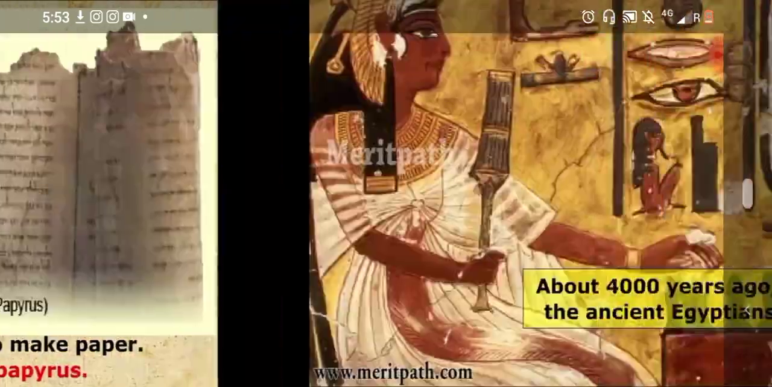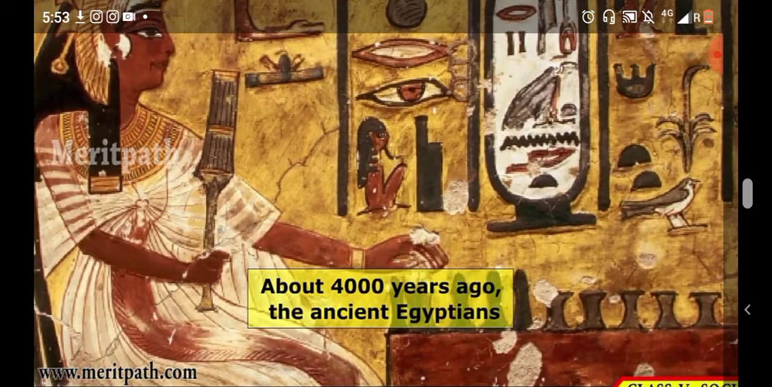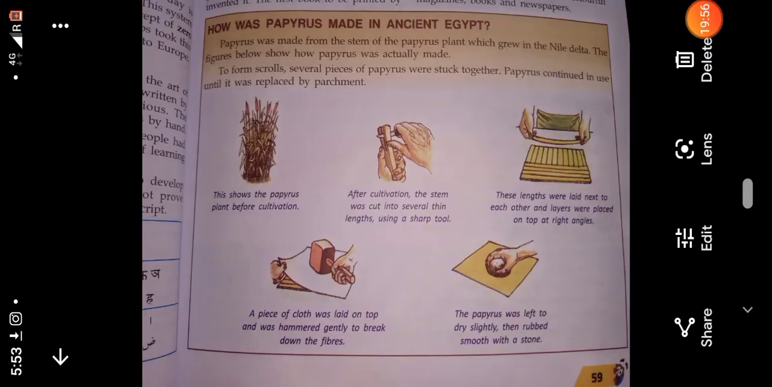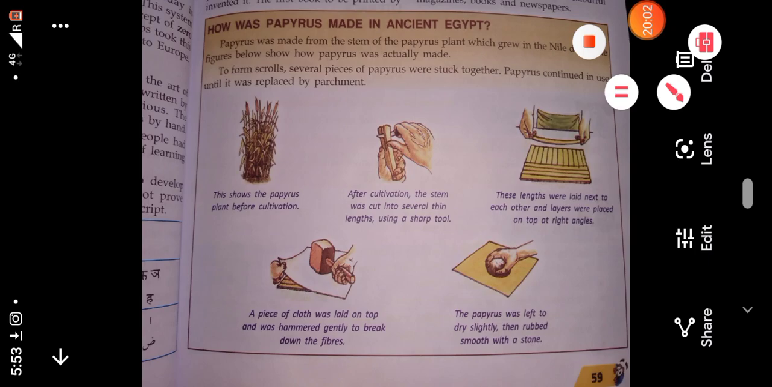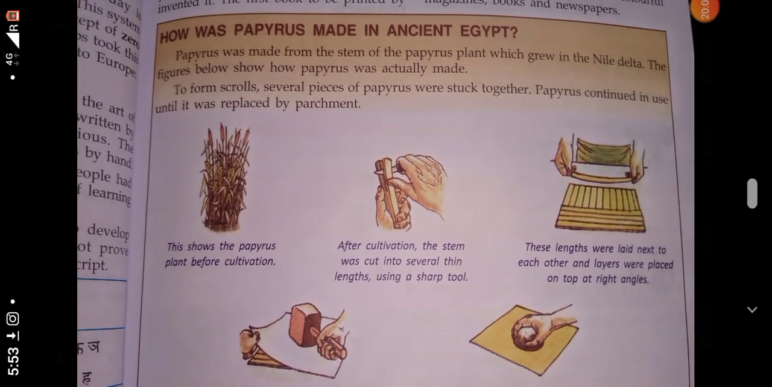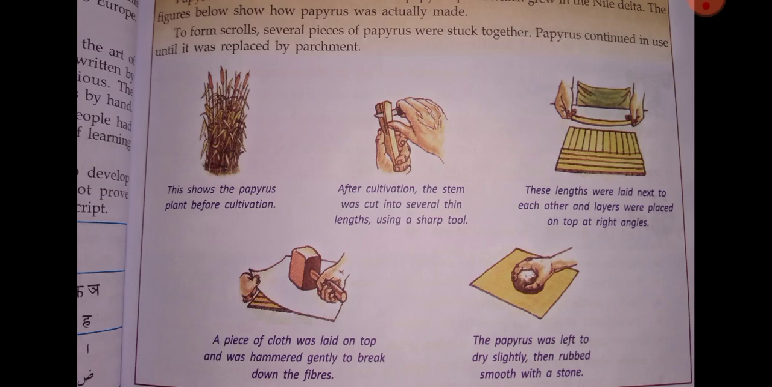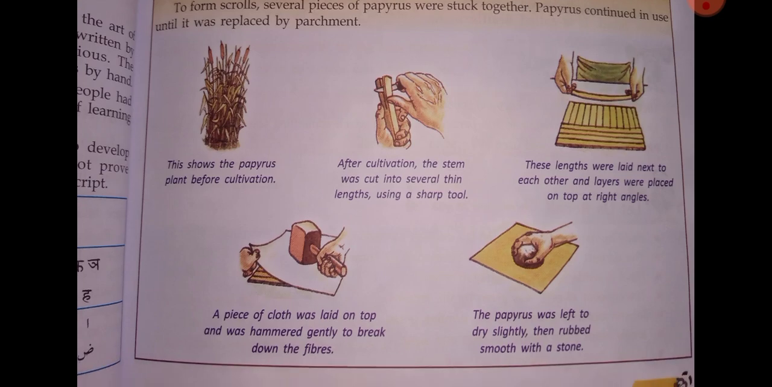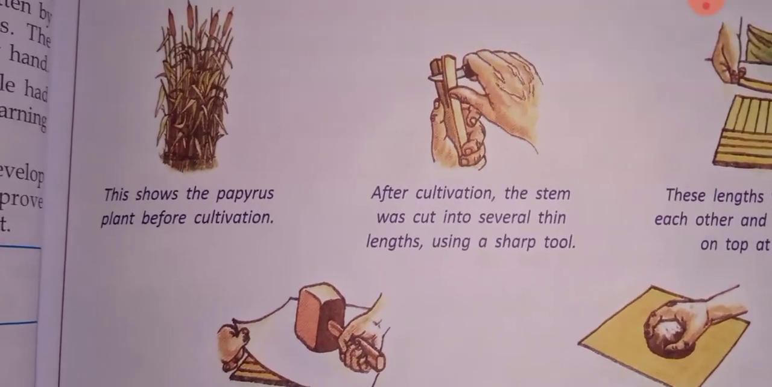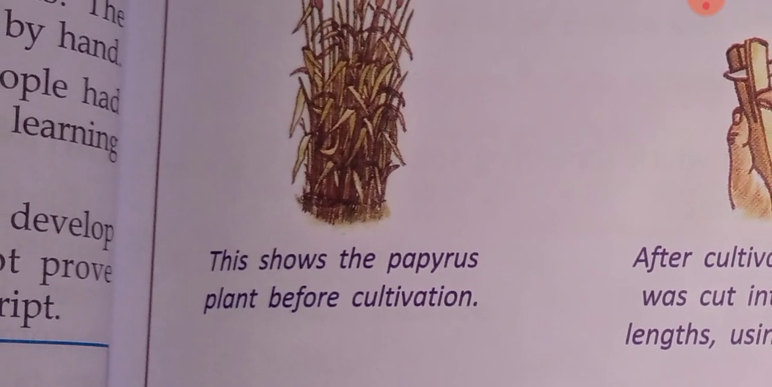Okay, so who used this? About 4000 years ago, the ancient Egyptians used this papyrus. Okay, so papyrus was made from the stem of a papyrus plant which grew in the Nile Delta. Okay, and the figure below shows how papyrus was actually made. Several pieces of papyrus were stuck together, and papyrus continued in use until it was replaced by parchment.